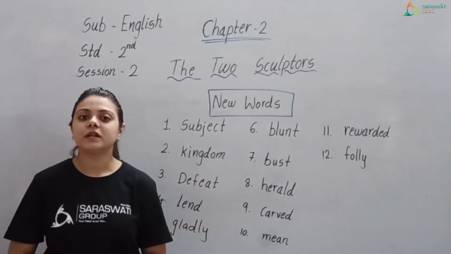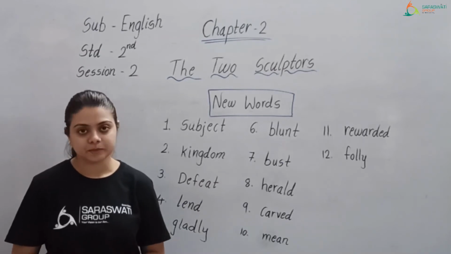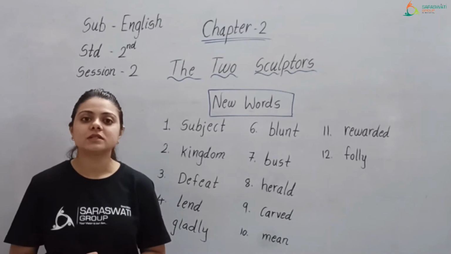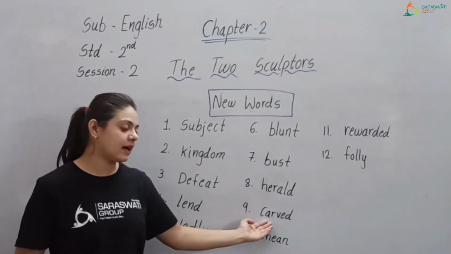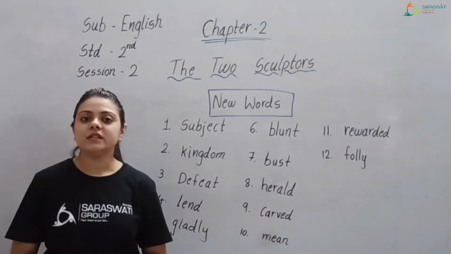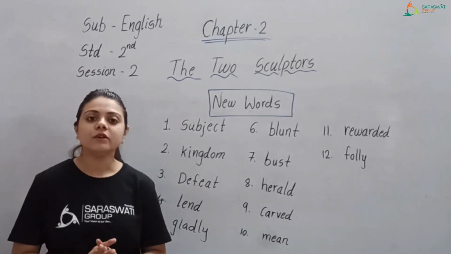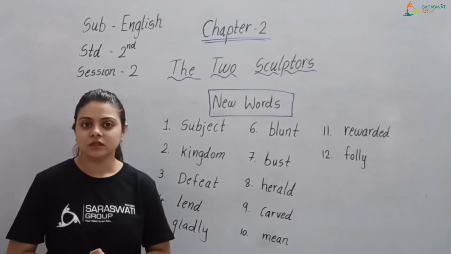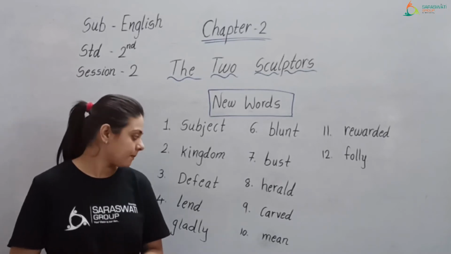Herald is a person who makes official announcements. That person is called herald. Next, carve. Carve means to shape something. Yes, to give shape to the stone, to give shape to the clay.